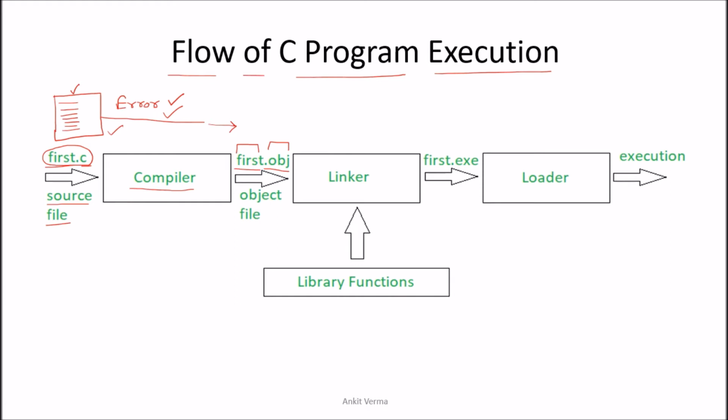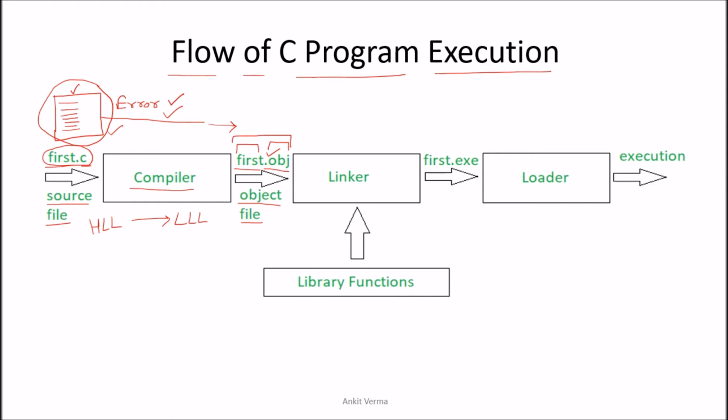You already know why the compiler is there. Compiler converts your high level language to the low level language. So what does that mean? Your high level language that you have made is converted to the low level language. Now this first.obj is the same file. Now the machine can read it. So we say that this is the object file. So after the complete successful compilation on your system, you are having the first.obj file, no error, nothing.